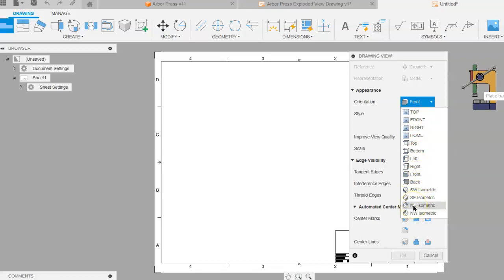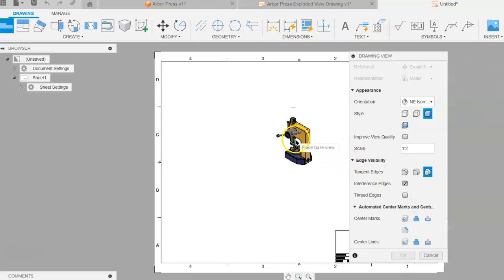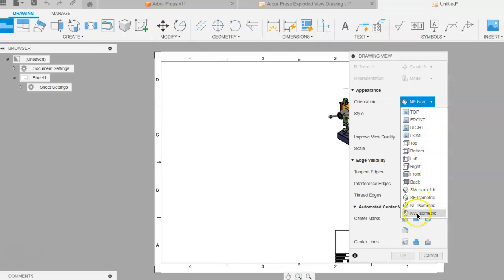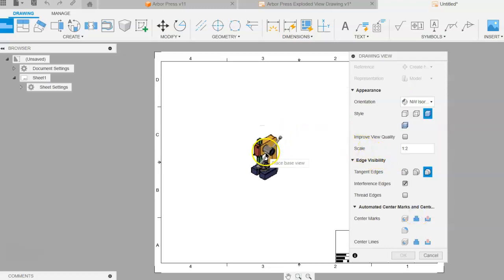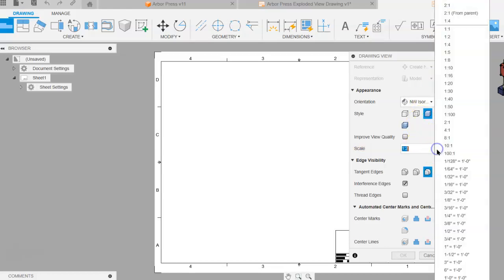If we try northeast isometric, then we'll try northwest. So northwest allows us to see it kind of from the front and left side view. We can also, in this case, because of the sheet size, we may need to change the scale. So we'll start on a 1:1 scale.